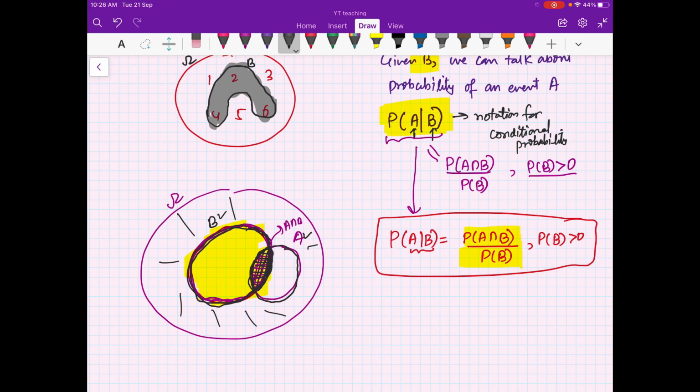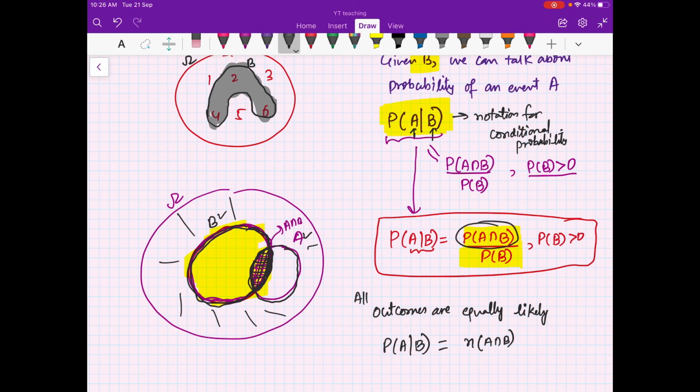And if all outcomes are equally likely, for example, in case of rolling a fair die, in that case you can write the conditional probability of A given B as the number of elements in A intersection B divided by the number of elements in B. Because this probability will be the number of elements in A intersection B divided by the number of elements in omega, and this probability will be the number of elements in B divided by the number of elements in omega.